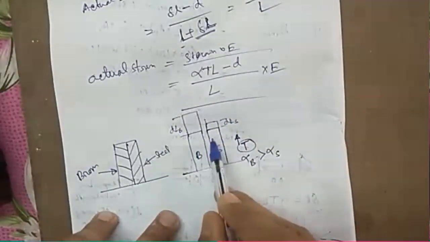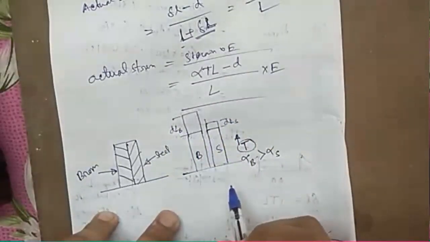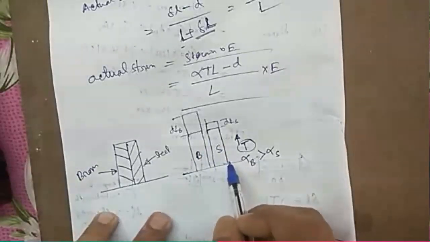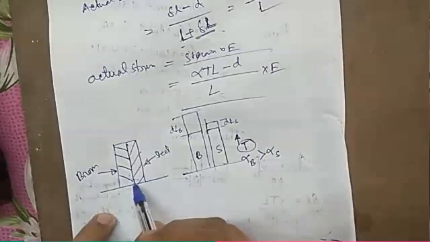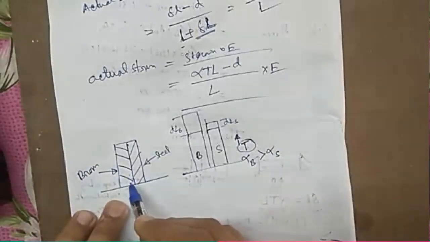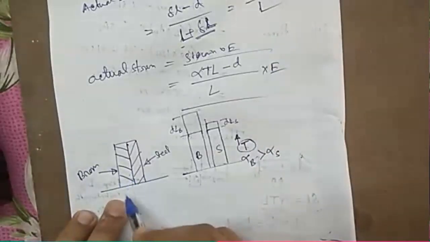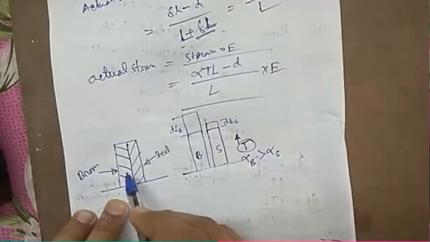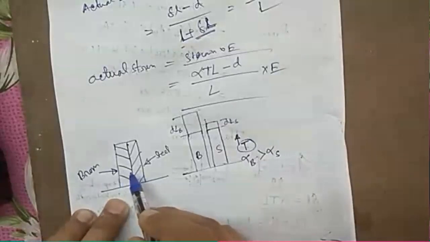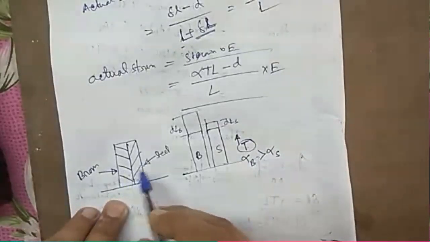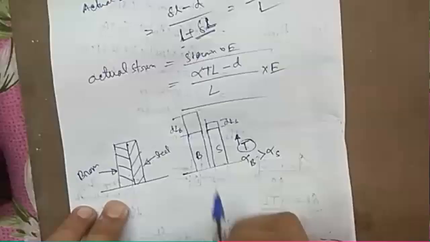But this is the case when they are expanding freely. Now as because they are pasted together, maybe welded, maybe brazed, maybe fastened by bolts and nuts, by rivets. However, they are fixed. In this case, this different extension cannot happen.